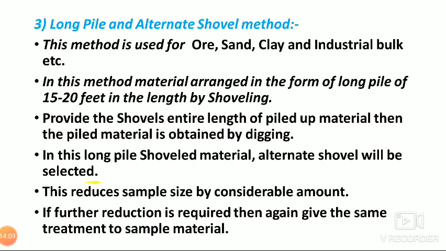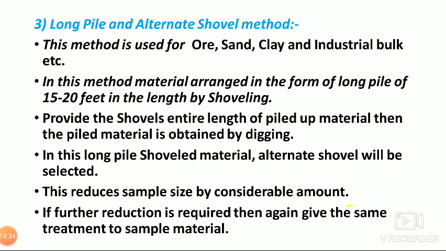That means when we select the first shovel, then the second shovel we reject, then we select the third, and the fourth is rejected. Just like that we select alternate shovels. This helps to reduce the material by a considerable amount.